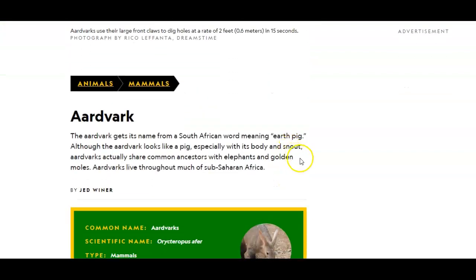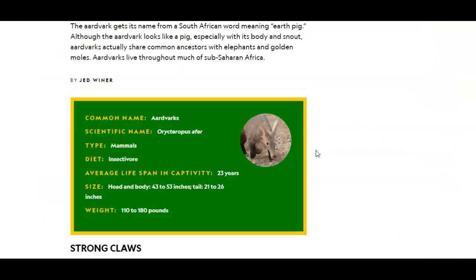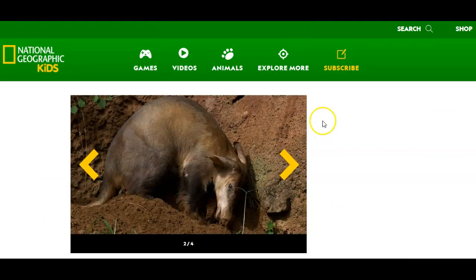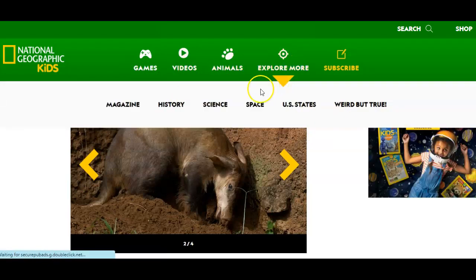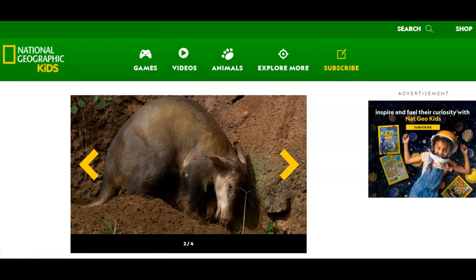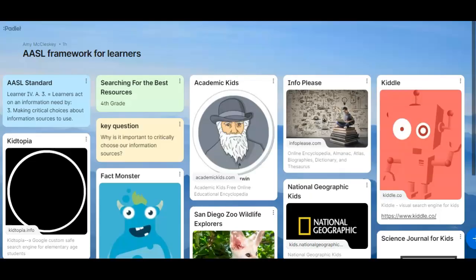And we can go down and get our information about aardvarks. This is very kid-friendly. There's games, videos, lots of different types of animals. We can explore more through history, science, space, United States. We can look at the magazine. The weird but true facts are always fun. So National Geographic Kids is a really interesting resource.